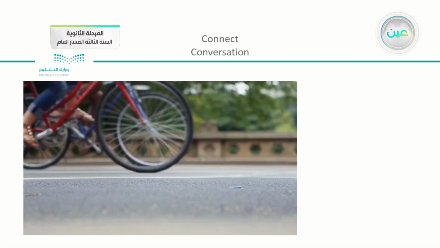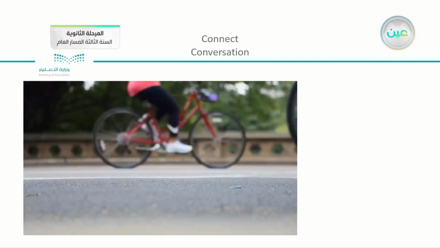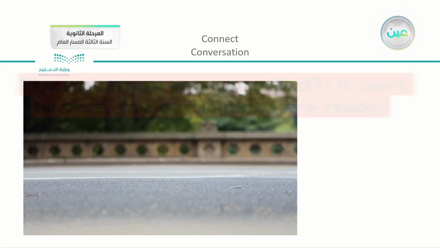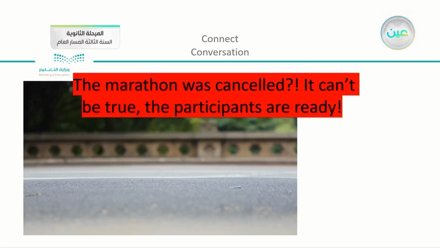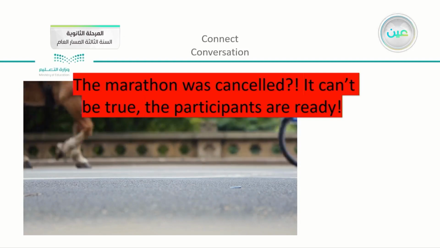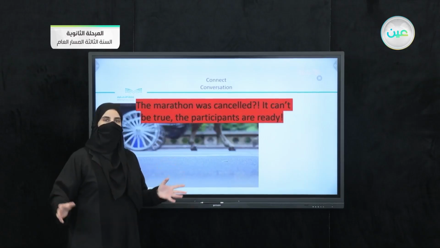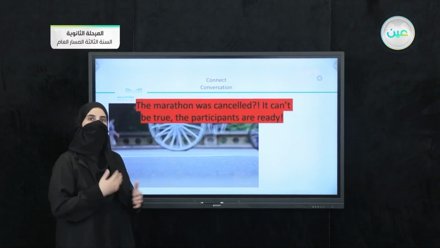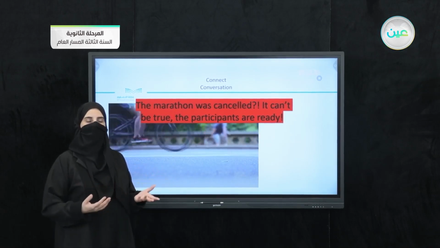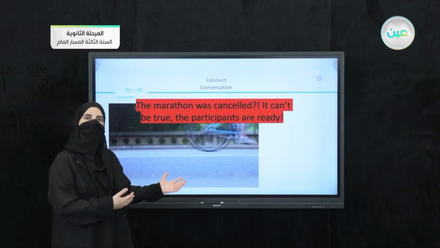Moving on. Now we can see that there are lots of bicycles here, which means that there is a kind of race or a marathon. So we have here, "The marathon was canceled." "It can't be true. The participants are ready." Just imagine that you have a place which is full of these people who are ready to race each other, and they say that the competition is cancelled. It can't be true because everyone is here.